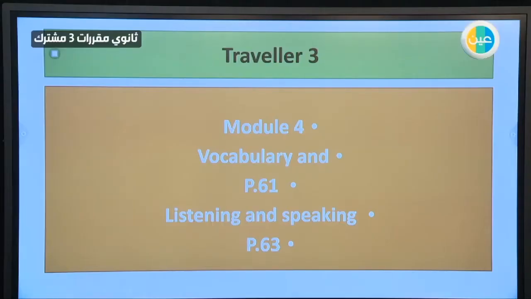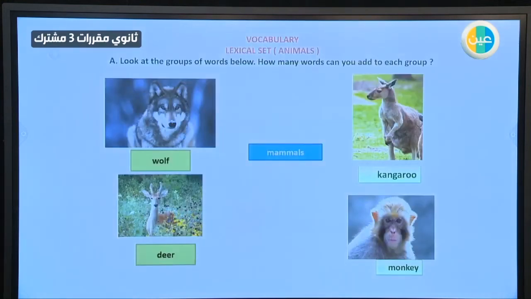Bismillah ar-Rahman ar-Rahim. Today we will complete talking about the module for vocabulary. This part we delayed before. It was with the grammar, page 61. Then we will go to the listening and speaking lesson, page 63. We will start with this part, vocabulary.